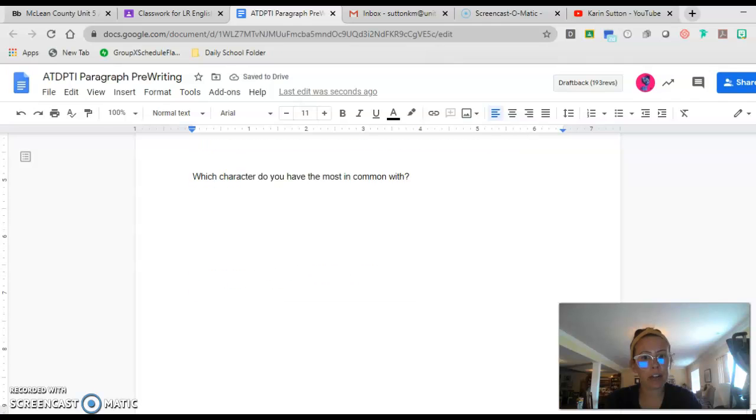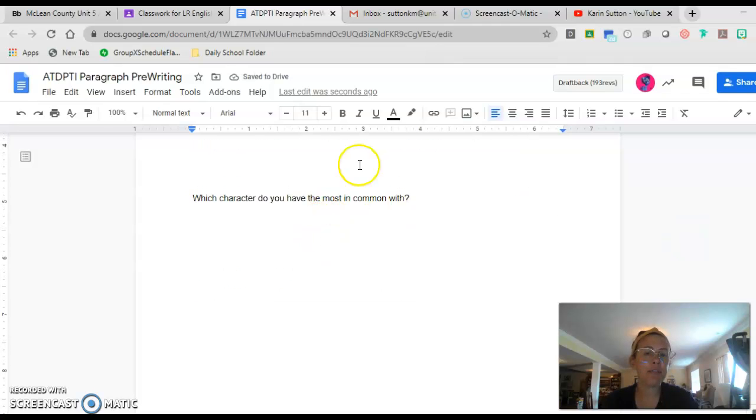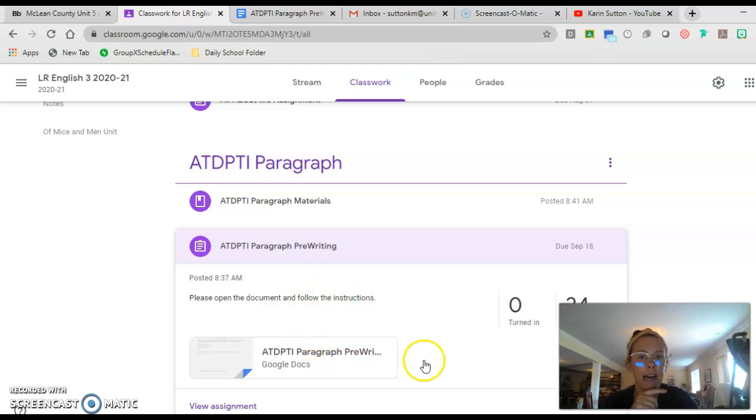Then scroll down a little bit more. After you've taken all these notes, I want you to look back at what you've typed and think about which character do you have the most in common with? Well, from what I wrote, it looks like Junior. Okay? And that's all we're doing today. All right, guys, we're just brainstorming. And then once you're done with that, you'll go back and make sure that it's turned in here. Okay? Thanks, guys. Happy late start day.